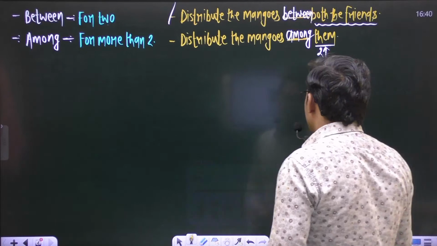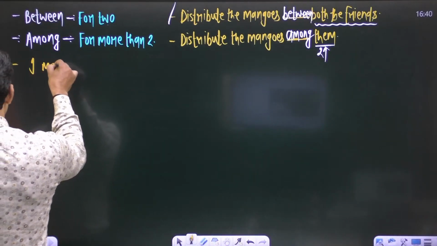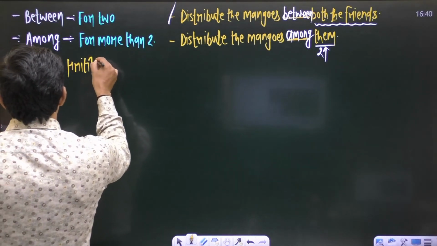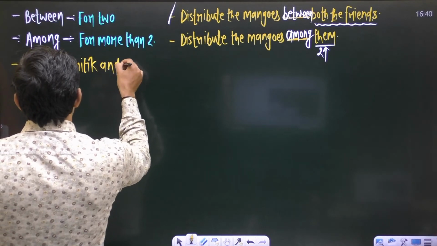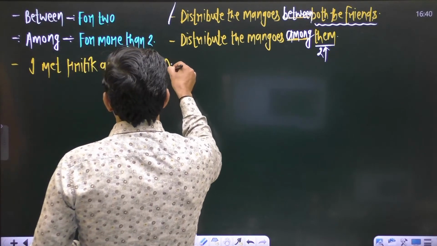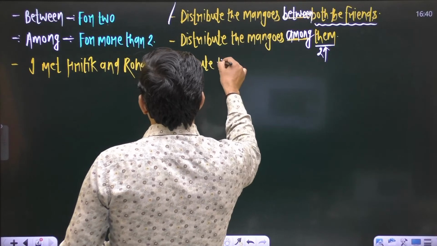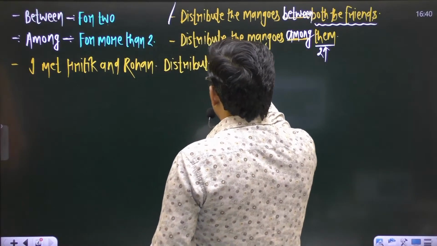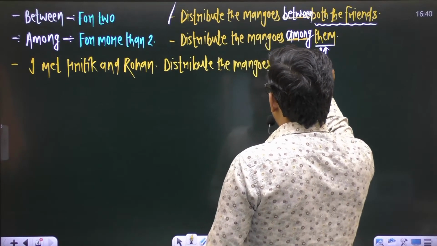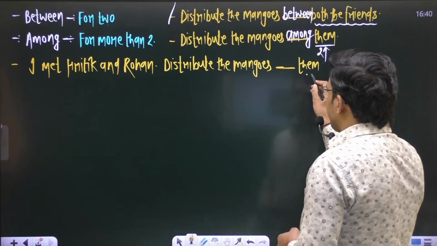Okay, but if I speak like this: I met Ritik and Rohan. Full stop. Distribute the mangoes blank them. In this situation you can just consider this word them.